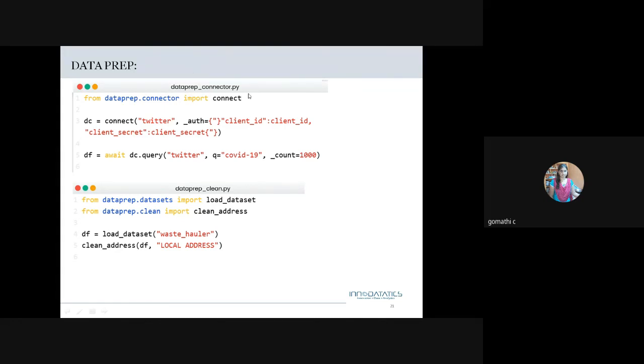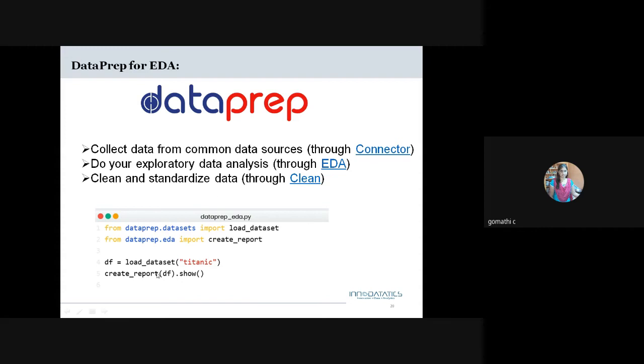This is the DataPrep connector and this is DataPrep clean. In DataPrep connector, we are connecting with the media. In DataPrep connector and DataPrep clean, these are the two lines we can use, and we can explore this code, clean, and connect our data set. Just we are doing the EDA part in DataPrep.